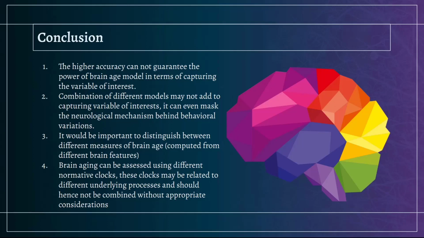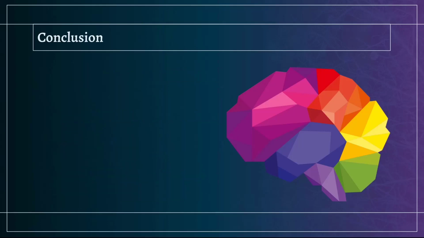behind behavioral variations. And also, it would be important to distinguish between different measures of brain age computed from different brain features. At the end, brain aging can be assessed using different normative clocks. These clocks may be related to different underlying processes and different mechanisms and should hence not be combined without appropriate